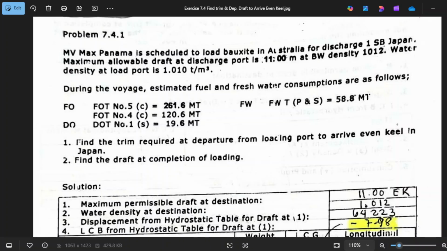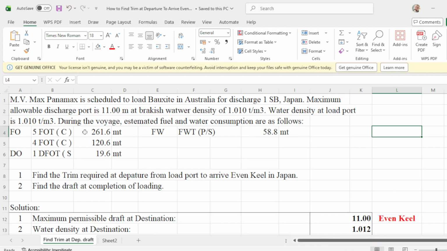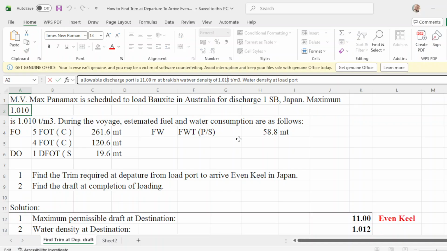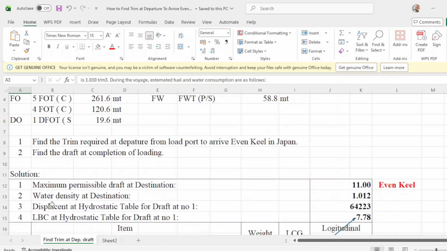Okay, I'm sorry. Japan is 1.012. Good. So the maximum permissible draft at destination Japan has water density 1.012. Then we go to number 3.